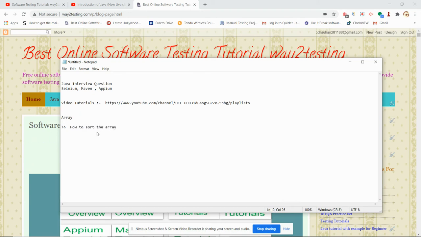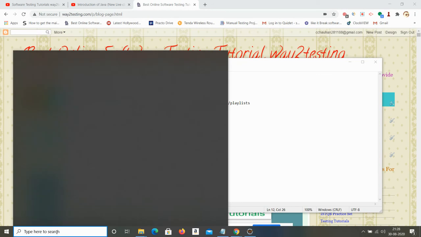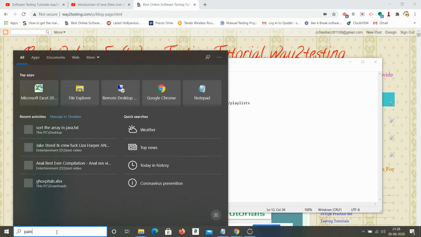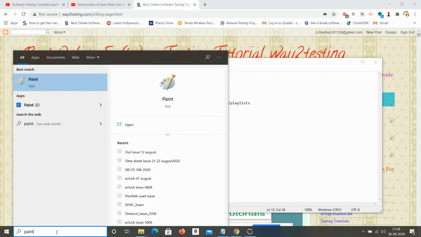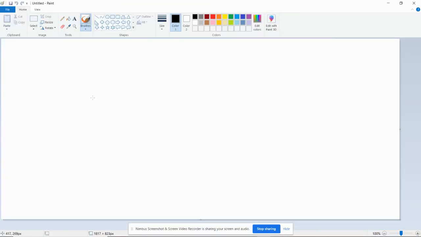So first understand what you mean by sort and what you mean by array. An array is nothing but a collection of elements of the same data type. Let me open some paint. Whenever any logical question is asked to you, just create a scenario in your mind of how you will do it manually.